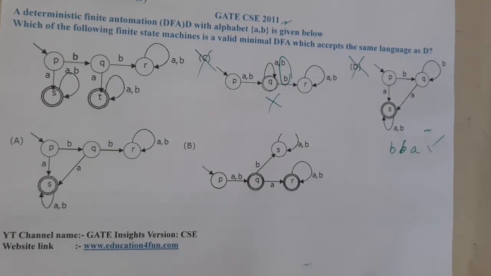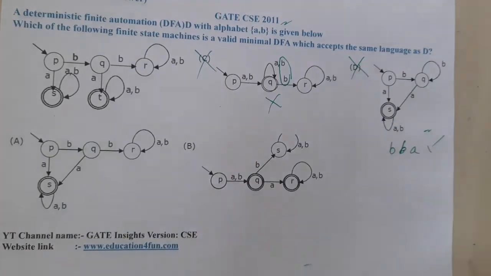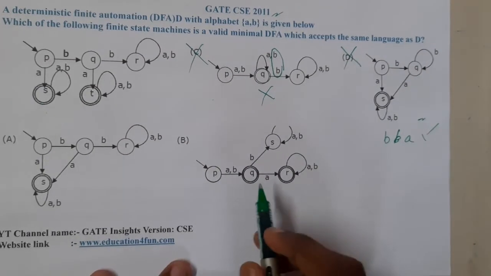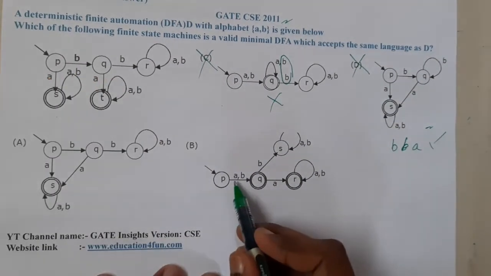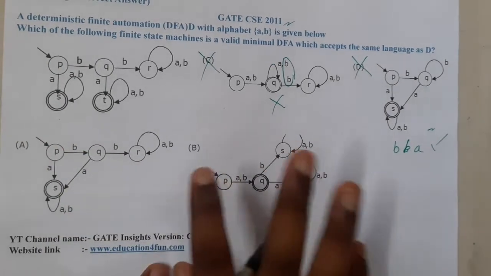Now moving on to these two options. Is there any string with respect to these two? Let us concentrate and identify it. It is accepting double A. Yes, we are going to also accept double A. I think till here we got it, right?